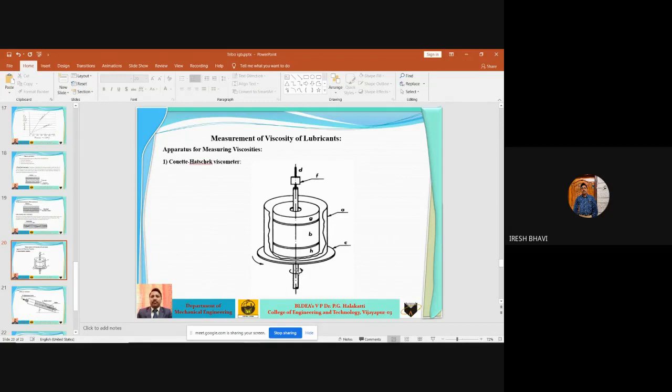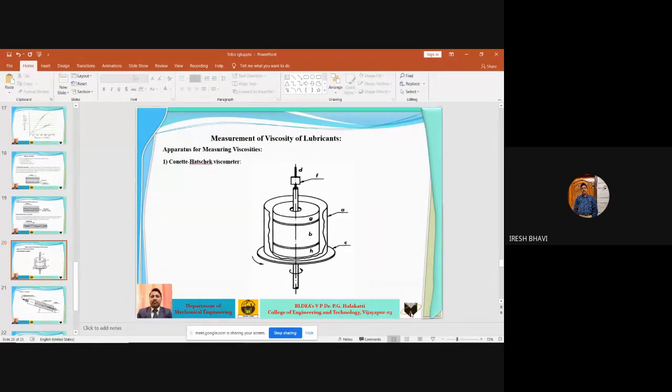Which can be made to rotate about its vertical axis at constant speed. This table can be made to rotate about the vertical axis. So when the table rotates, along with the table, this outer cylinder A will also rotate, because the outer cylinder is fixed to the table and the shaft. And the upper shaft is connected to B, whereas the lower shaft is connected to table C or cylinder A.